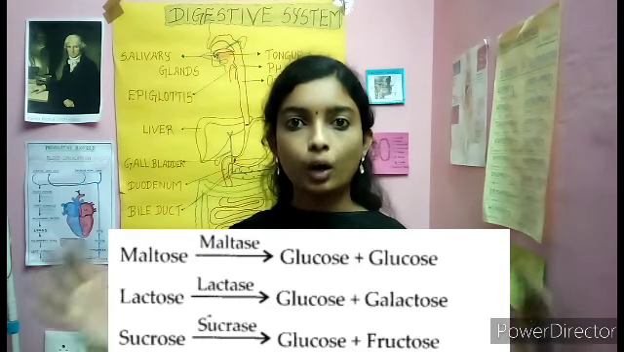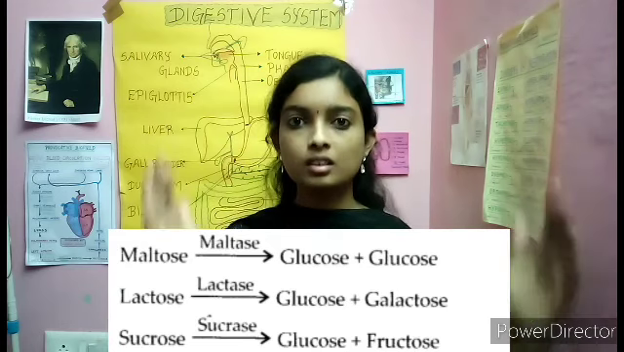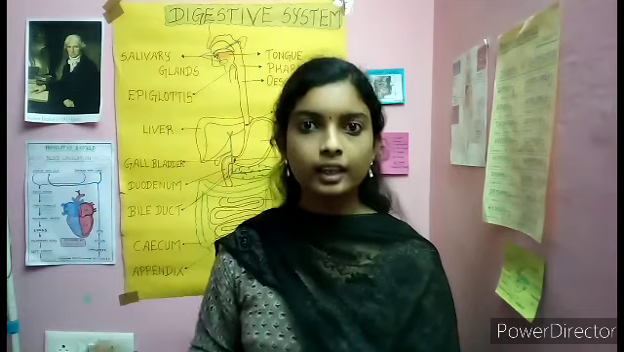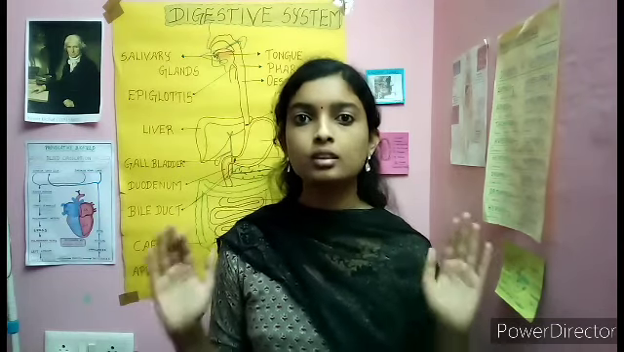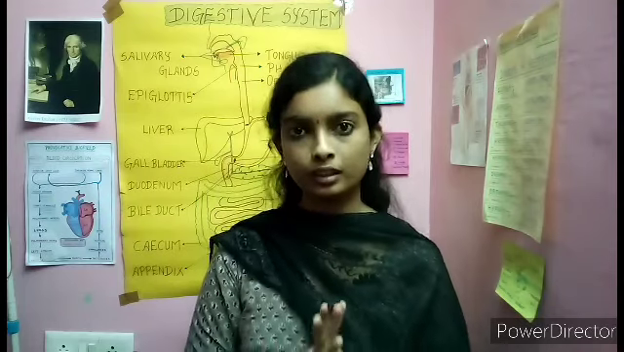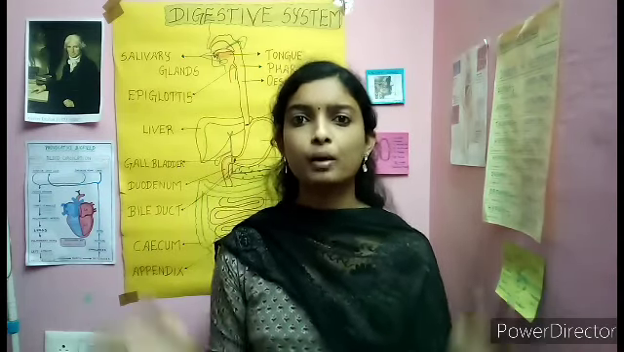So this is how your polysaccharide, that is starch, that is carbohydrate, gets broken down into disaccharide, and the disaccharide gets broken down into monosaccharide. So this is how your carbohydrate digestion occurs. Okay. Next, moving to proteins. What is a protein? It is made up of amino acids.